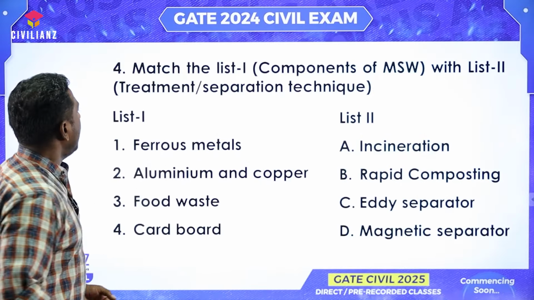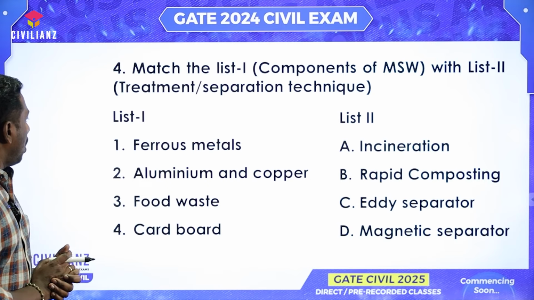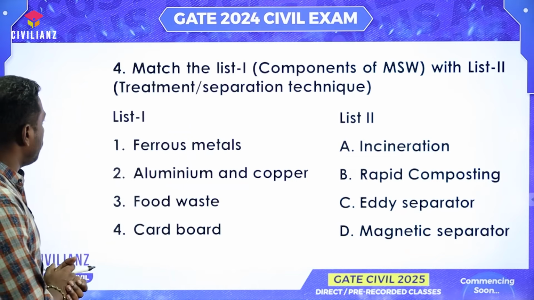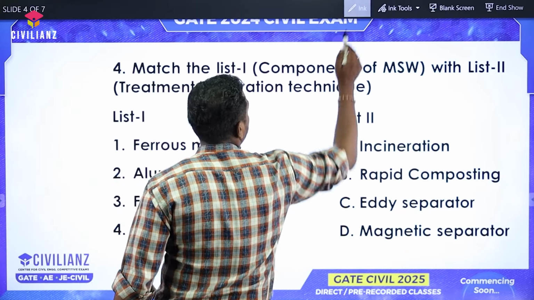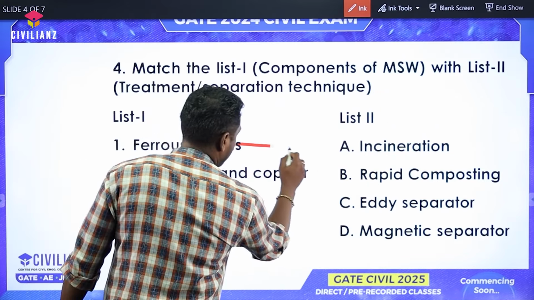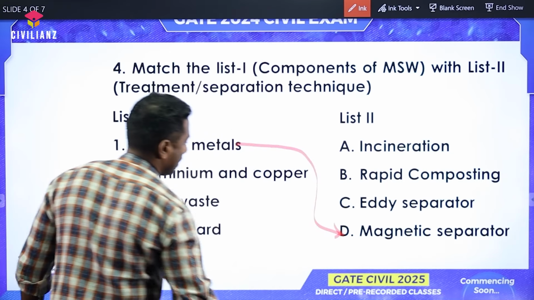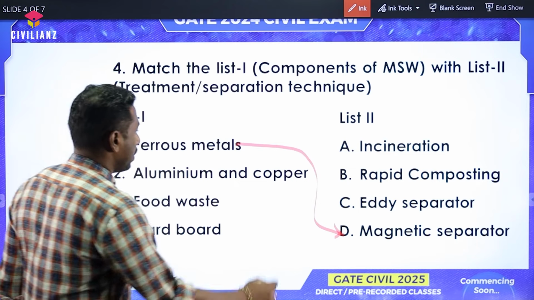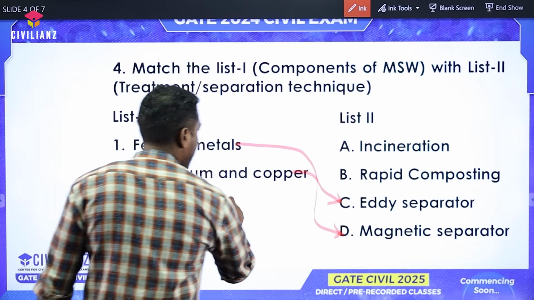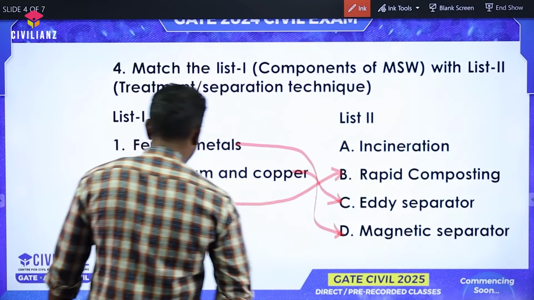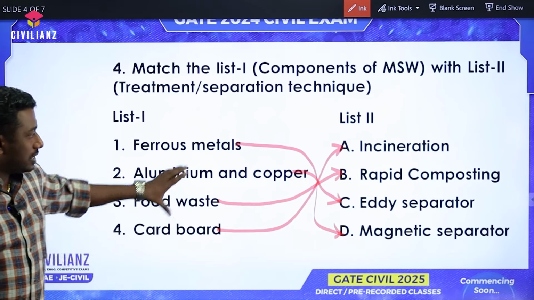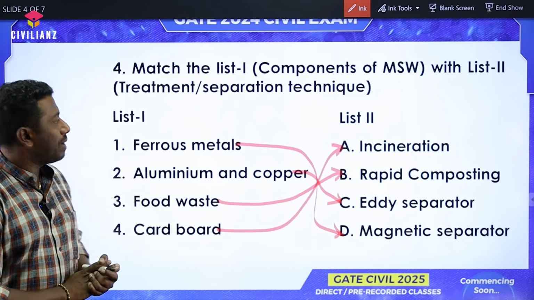Moving to the next question, it's a match the following question. Match the correct option from list A and list B. We know that ferrous metal can be linked with magnetic separator, then aluminum and copper with eddy separator, food waste, we know rapid composting is the right answer, and for cardboard waste we can use incineration. So these are the correct matches.